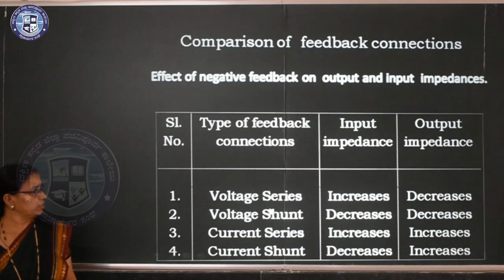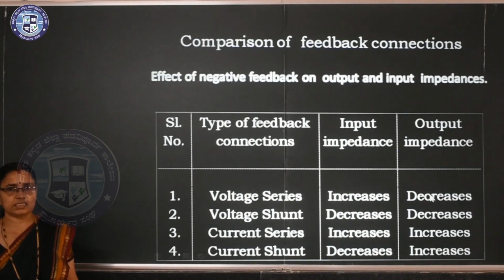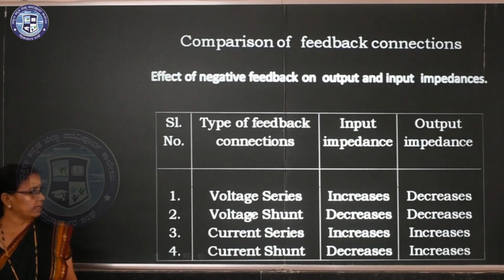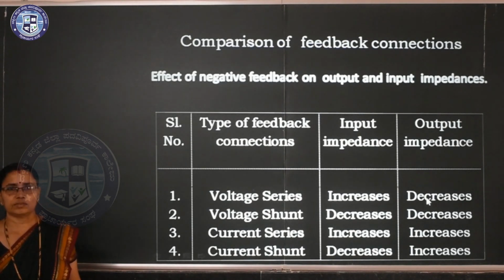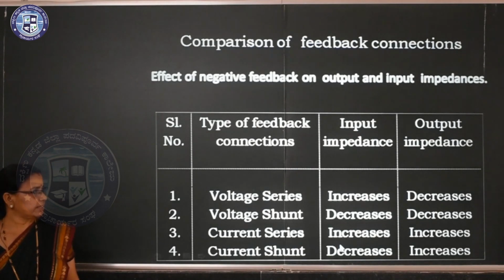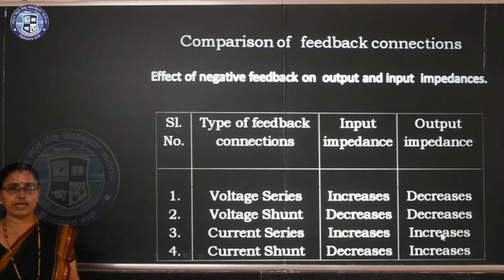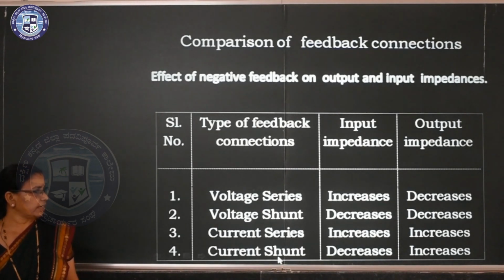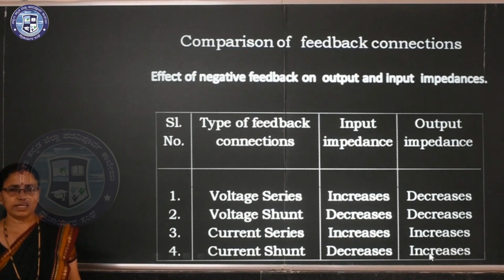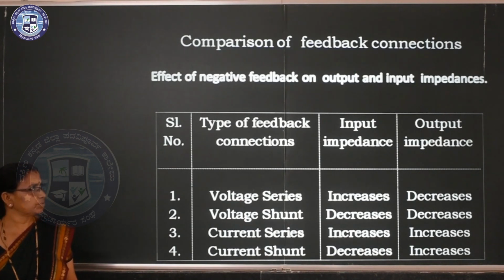Here, voltage series: input impedance increases because it is connected in series, output impedance decreases because it is connected in parallel. Voltage shunt: both decrease, both are in parallel. Current series: both increase, both are in series connection. And current shunt: input is parallel, so the impedance decreases, and output is in series, so output impedance increases. This is very important for a 1 mark question.